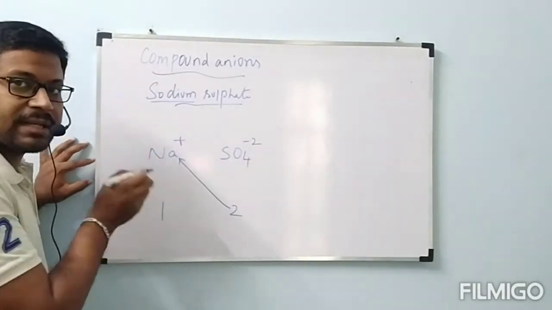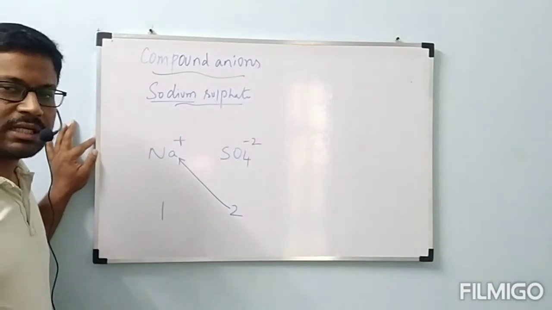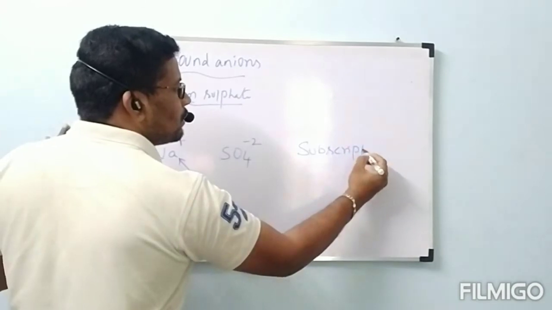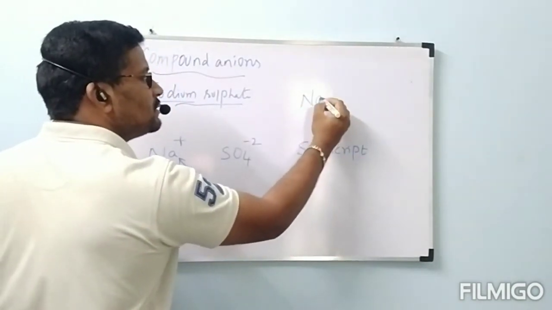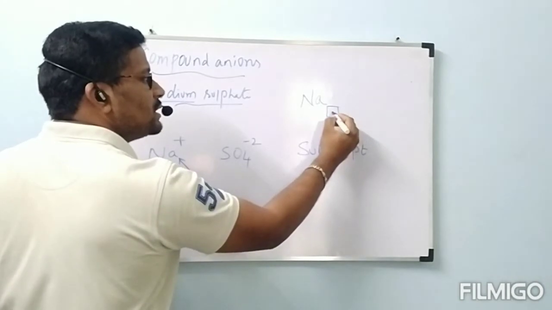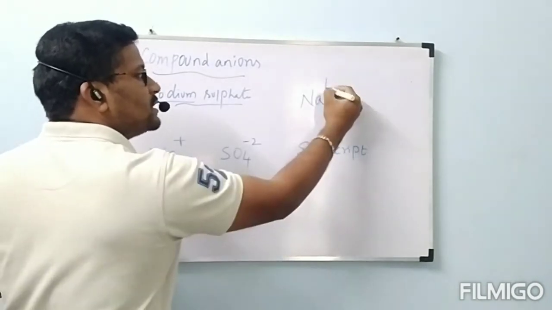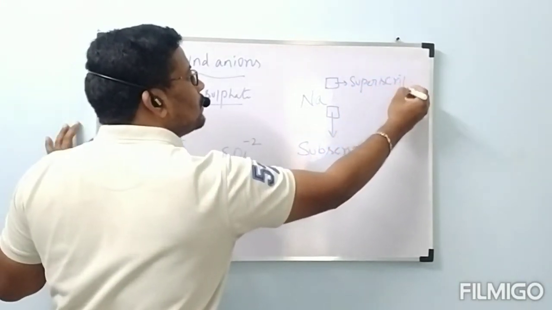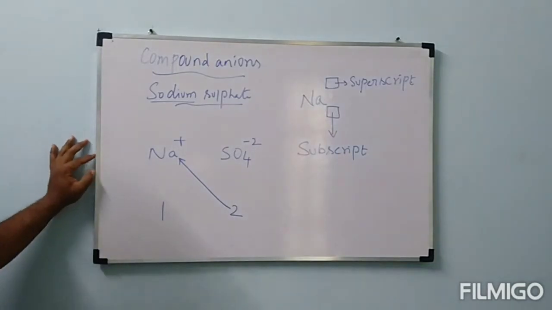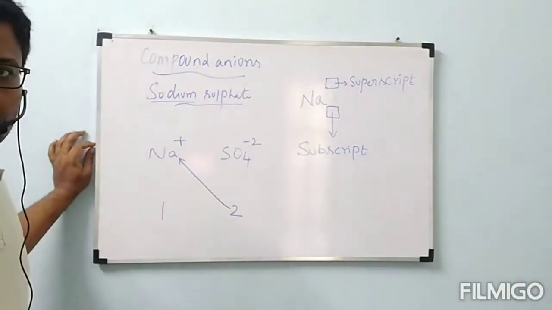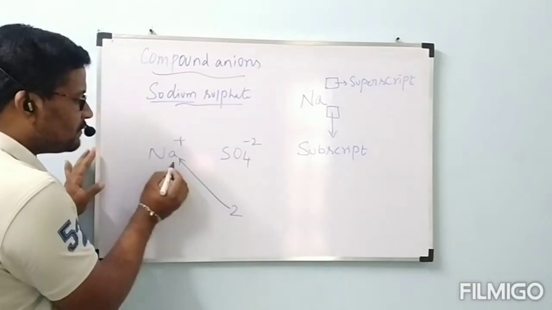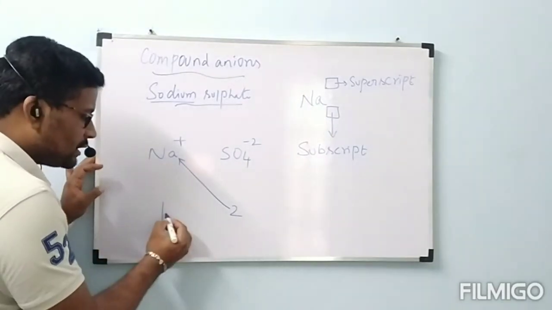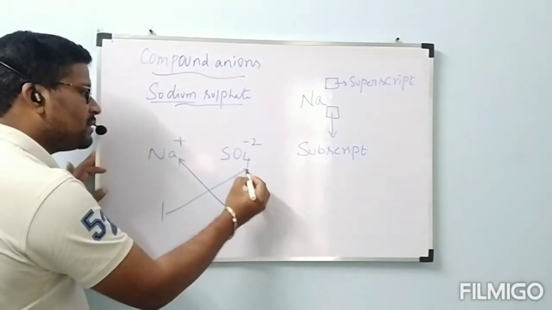This position is called subscript. Suppose sodium is like this, no? This position is called subscript, and this position is called superscript. Now see here. Now these 2 must be written where? It must be written at the subscript of Na. Next, this 1 must be written at the subscript of the total SO4.